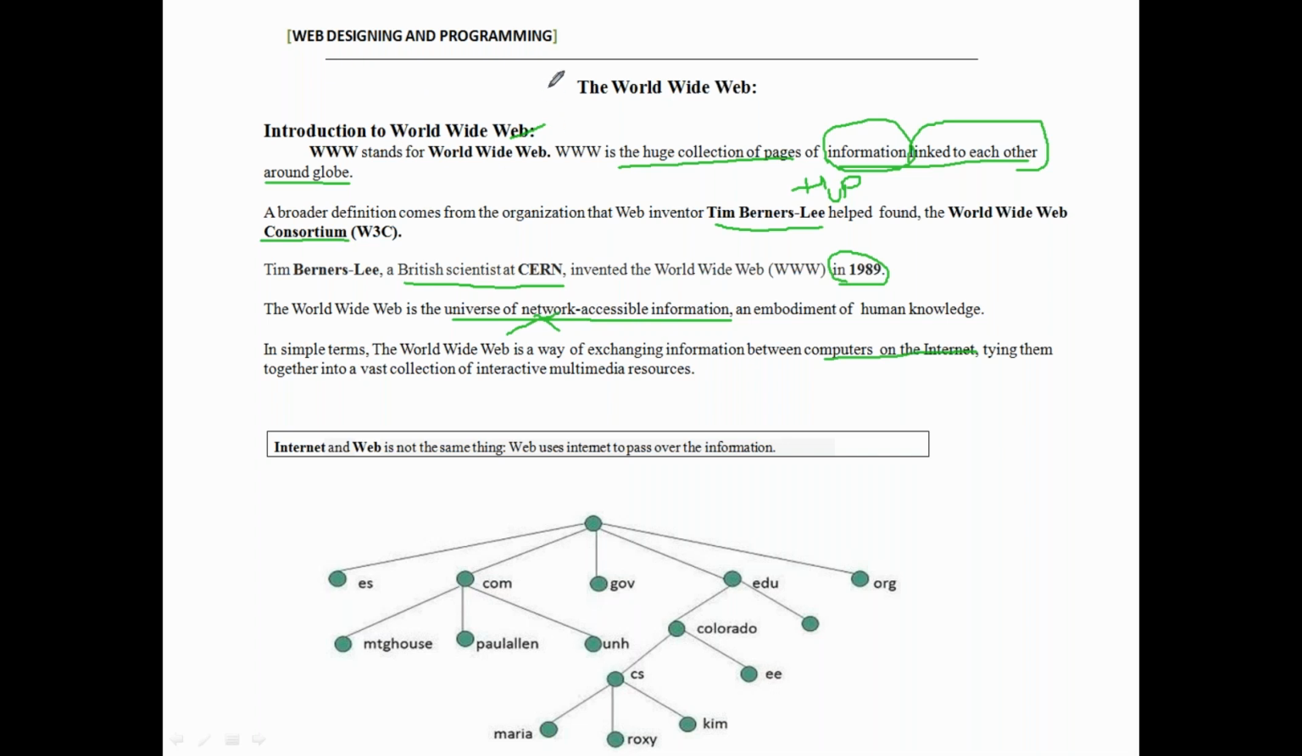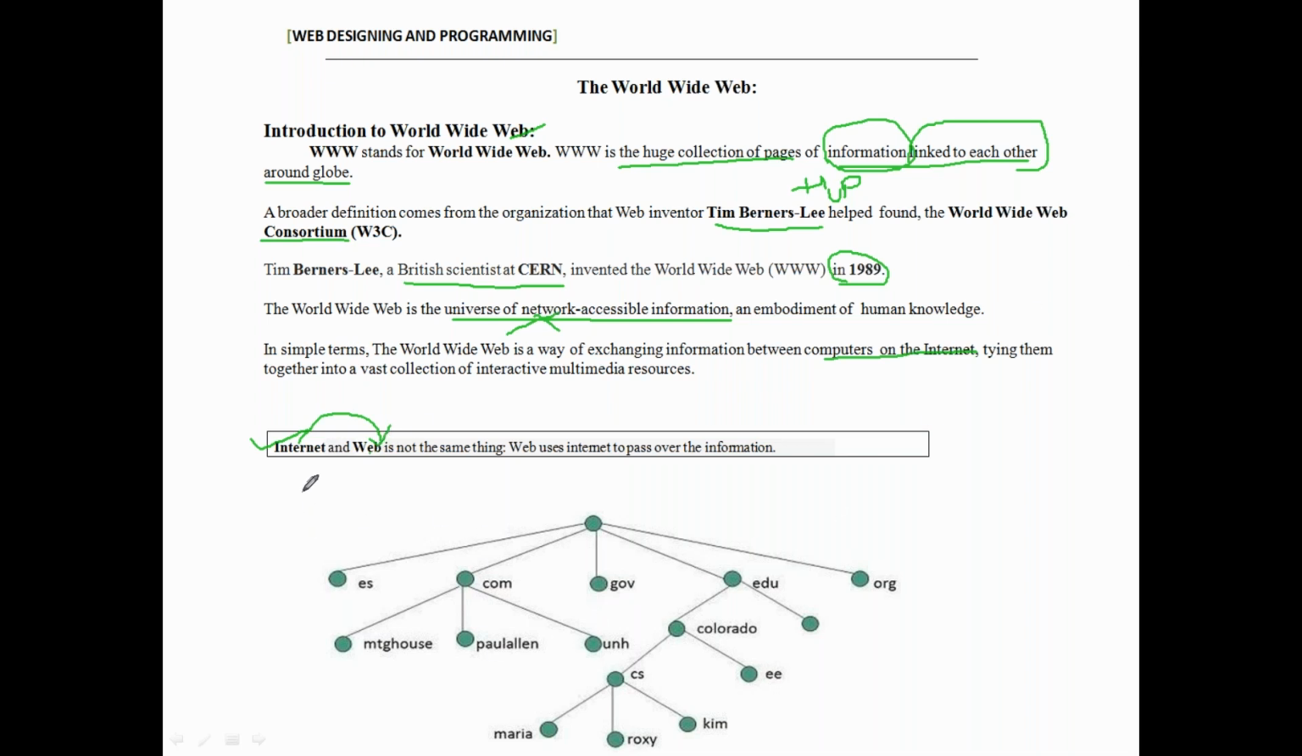This World Wide Web is a collection of web pages, right? Web pages means websites. The important thing is that some people think internet and web are the same, but internet and web are not the same thing. Using the internet we can access the web; the web uses the internet to pass over the information. So the internet is a network, and using that network we access the information from the web.